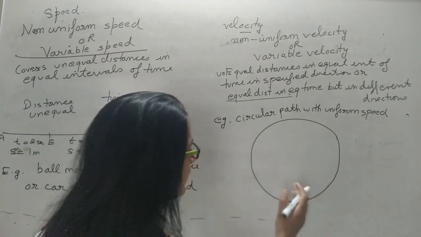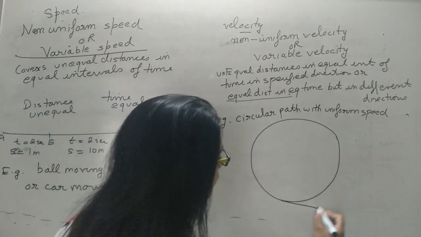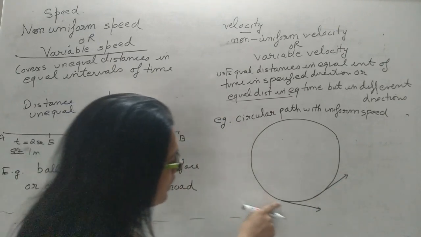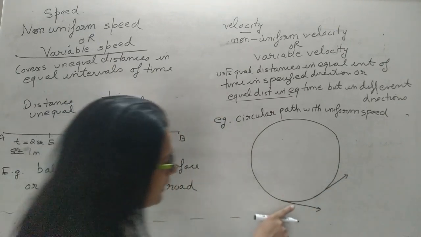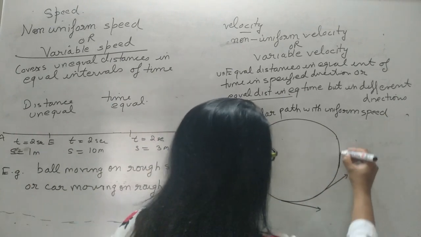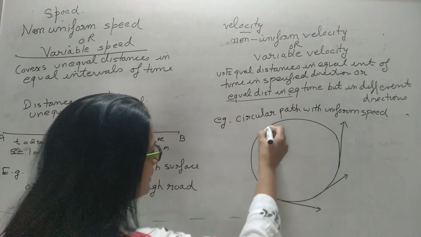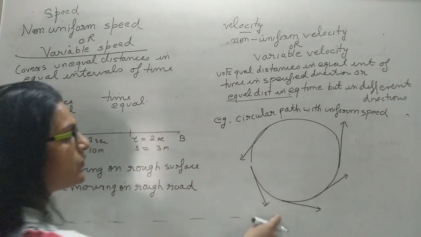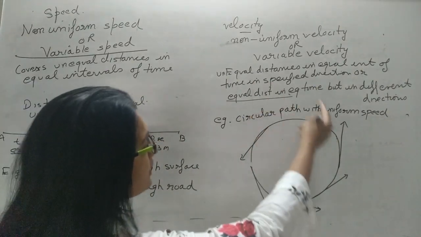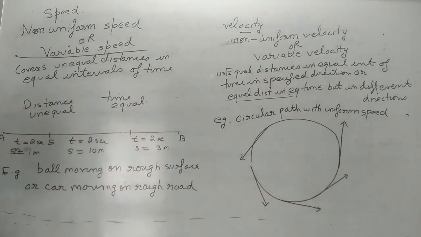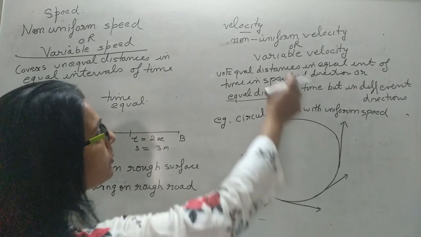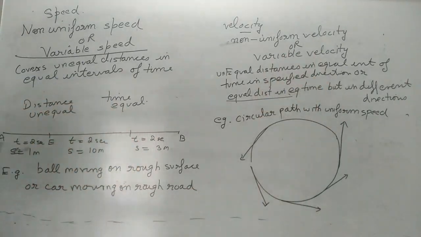In a circular path, how do we find the direction? Just draw a tangent at any point, and you will come to know the direction. Here its direction is this way; here, make a tangent, and you get its direction. That is, at every point its direction is different, but it is moving covering equal distances in equal intervals of time. So this is also an example of a body which is moving with variable velocity.